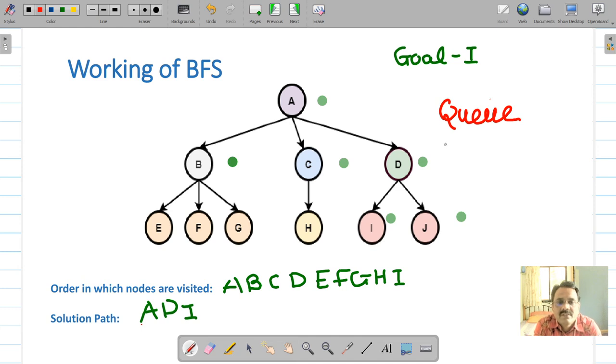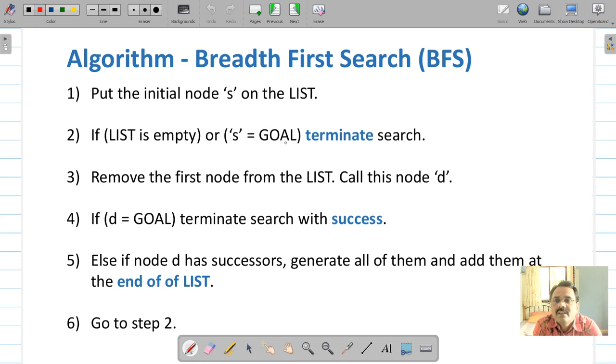First in, first out. Now let us put it in algorithmic form. You are going to start with starting node S, put it on the list. If the list is empty or S itself is a goal node, the algorithm will terminate. Generally that might not be the case most of the time.